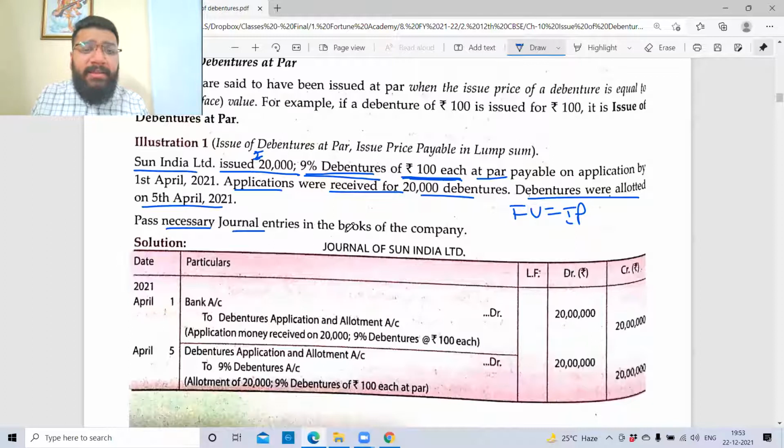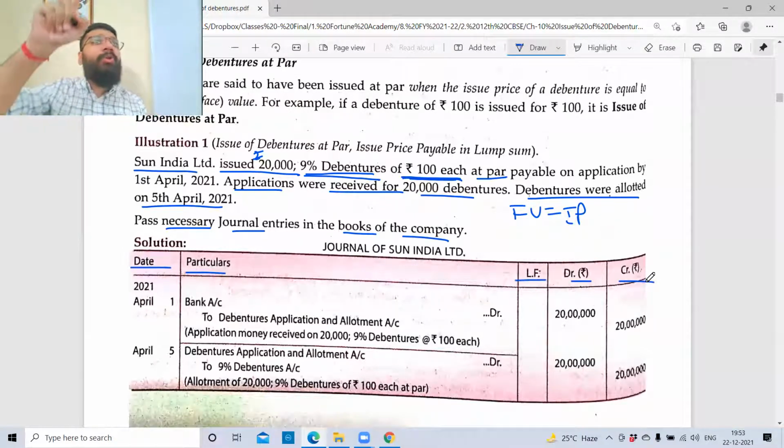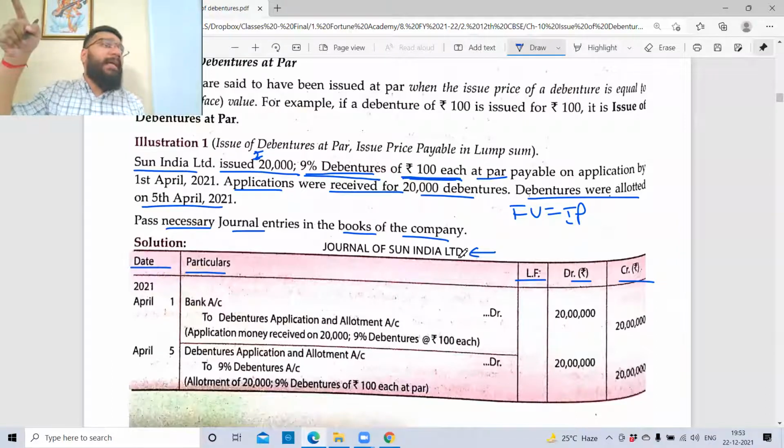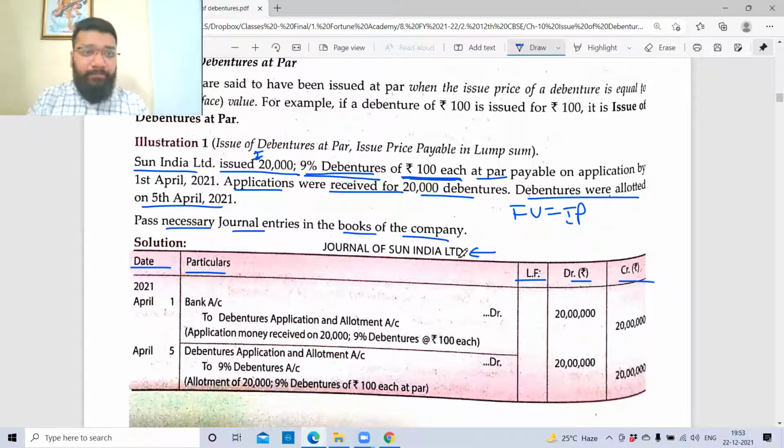Pass necessary journal entries in the books of the company. Which company? In the books of Sun India Limited. The first heading will be in the books of Sun India Limited. Next line, journal entries. Then draw the format, which is date, particulars, LF, debit and credit. Please draw the format, and then I'll do the entry.